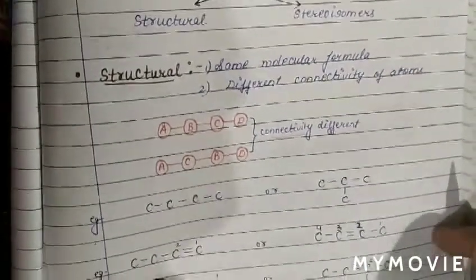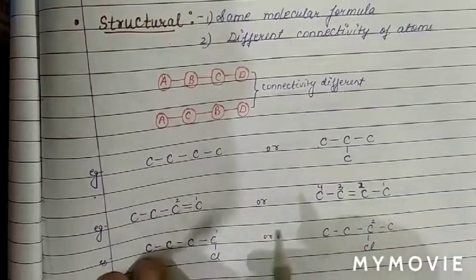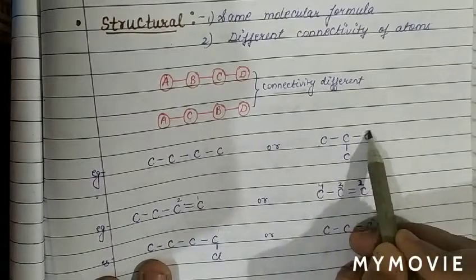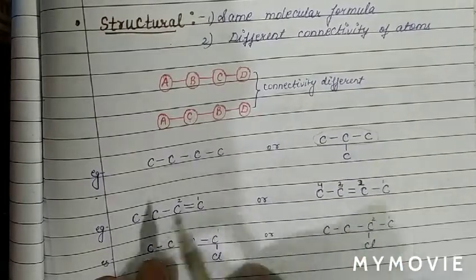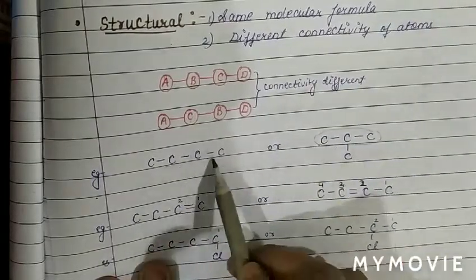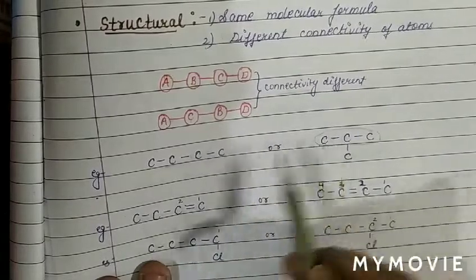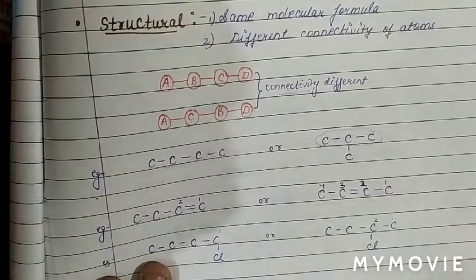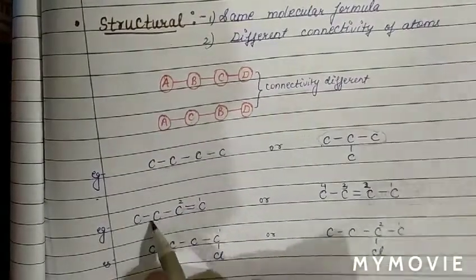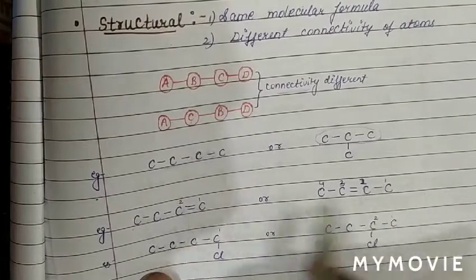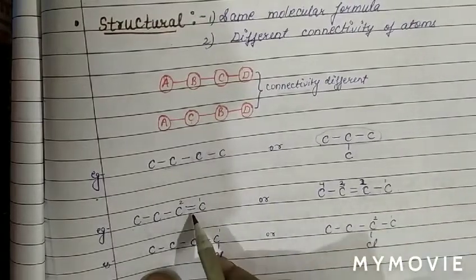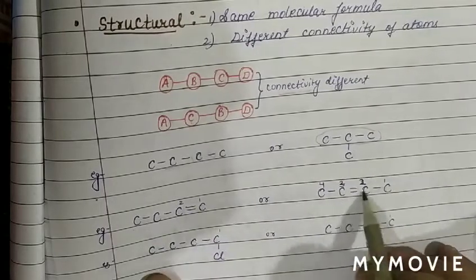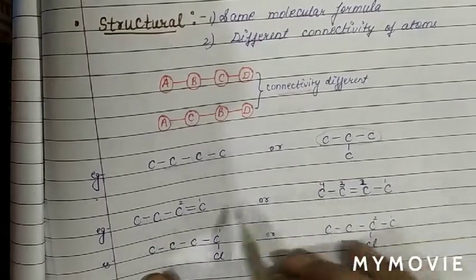We can also see, for example, there are 4 carbon atoms in the main chain here, but here only 3 carbon atoms in the main chain, and the molecular formula is the same. Both compounds have the same molecular formula, but structure and connectivity are different. Therefore, these are structural isomers. Again, the molecular formula of these two structures is the same, but connectivity is different, because the pi bond is between the 1 and 2 position here, and between the 2 and 3 position here. Therefore, these two are structural isomers.